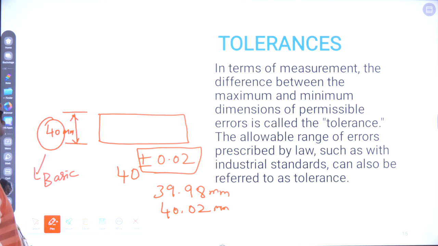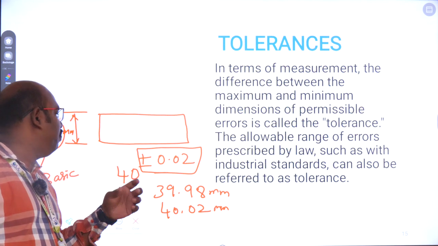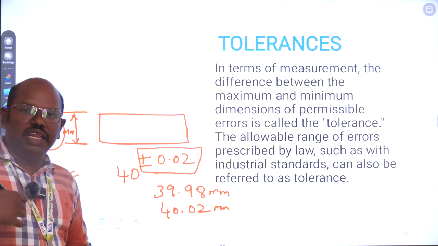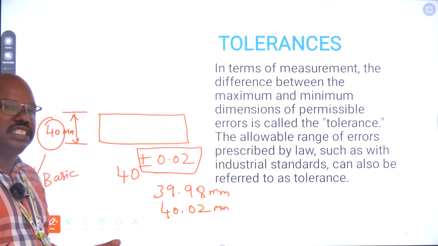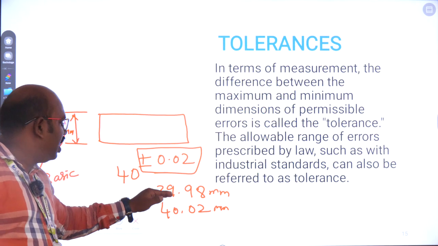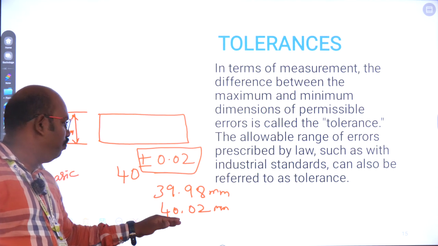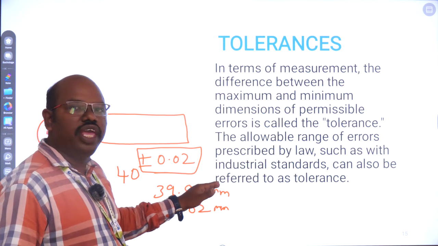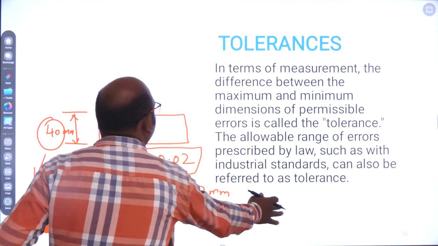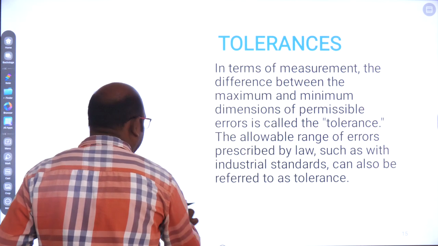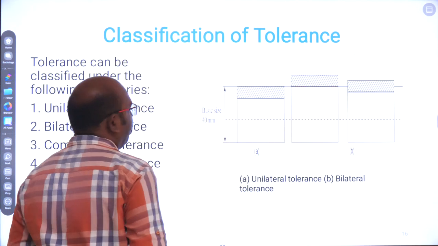This is the amount we give the manufacturer as relaxation. They can manufacture from 39.98 mm to 40.02 mm. This is a limit.